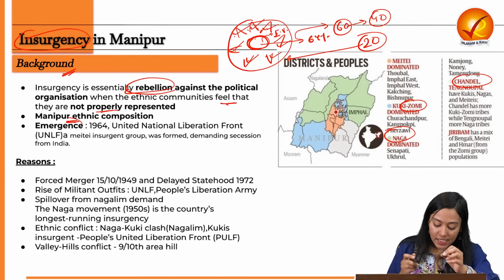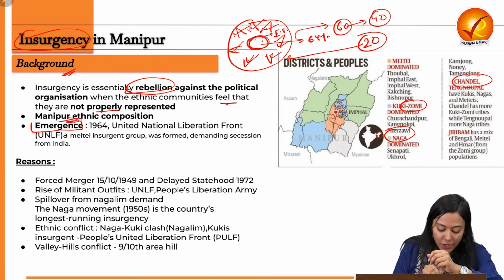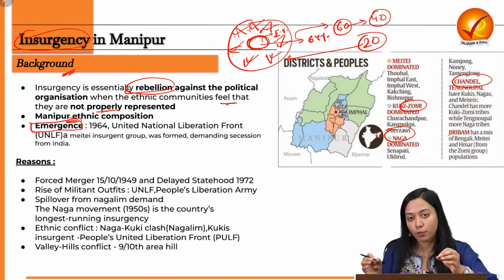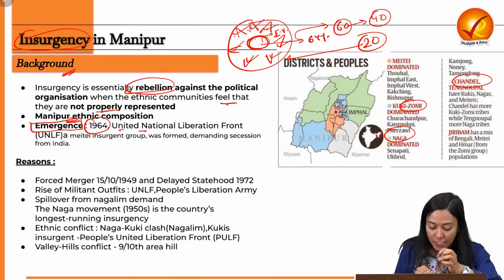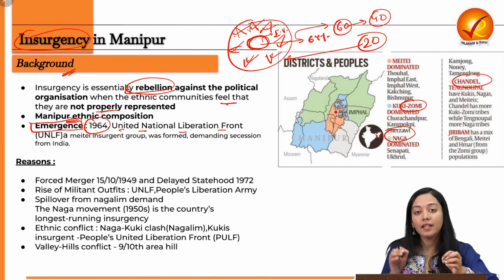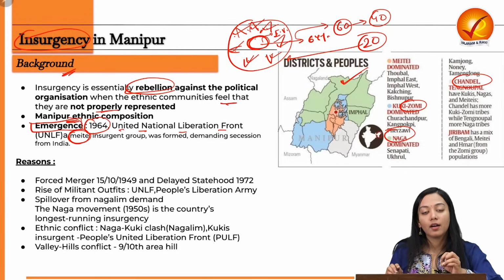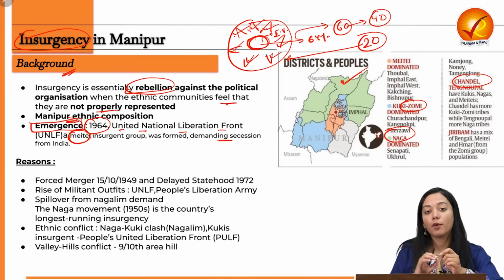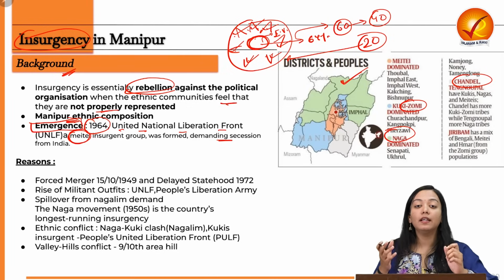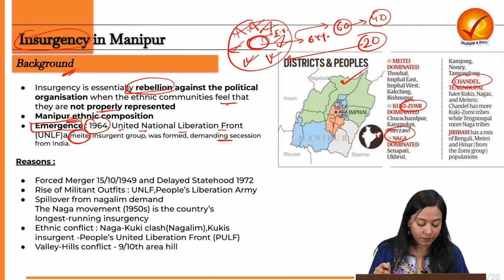So this insurgency has started ever since we got independence. But the official emergence of an insurgent group was seen in the year 1964 with the coming up of the United National Liberation Front, which is the main insurgent group dominating the Manipur region. It was formed by non-tribal groups of Meitei demanding separate statehood, and they also demanded secession from India because they were not in support when the Indian government back in the 1950s and 1960s decided that they had to join the Indian Union.